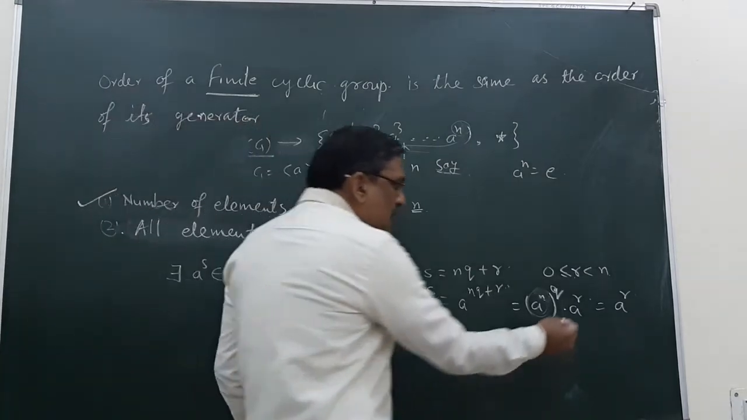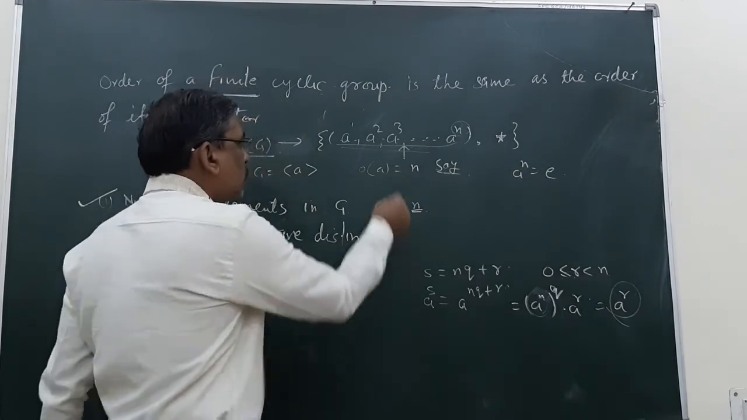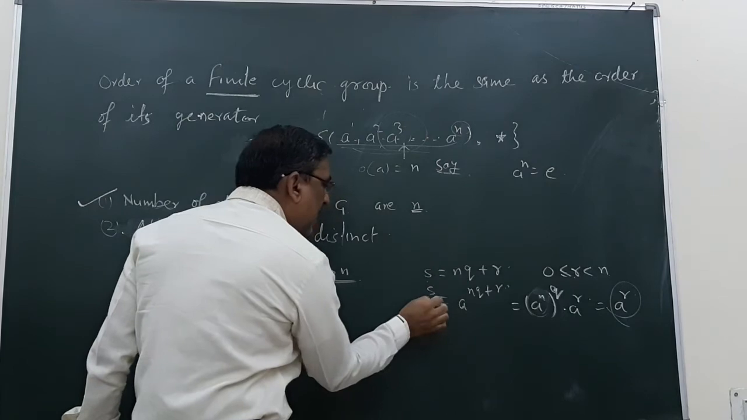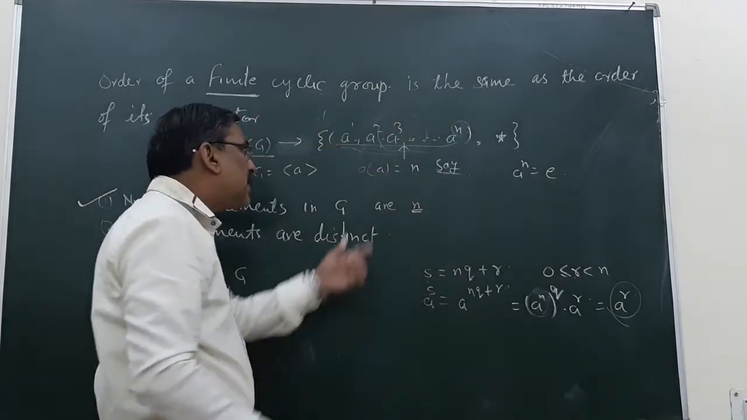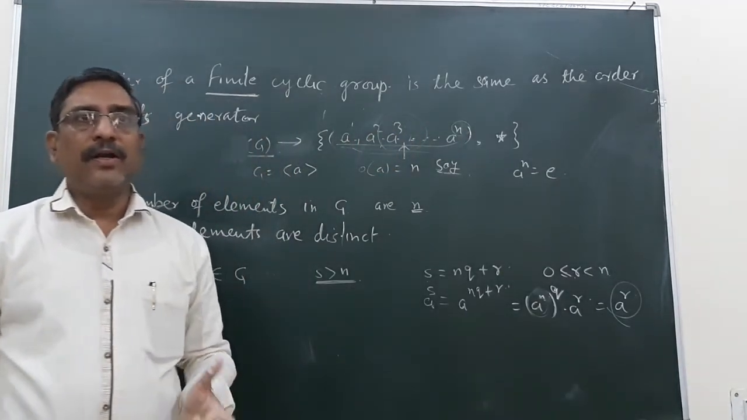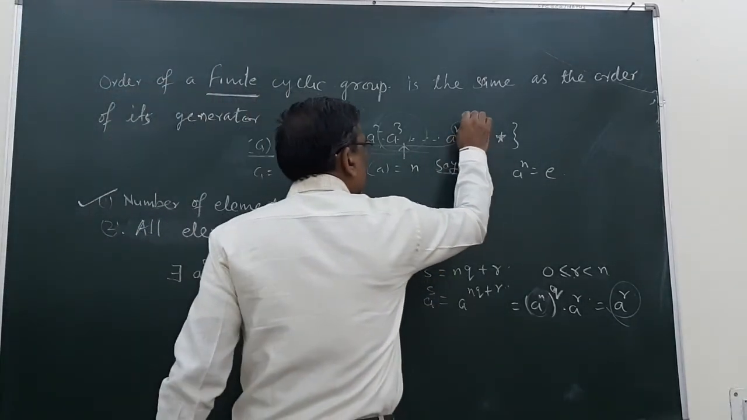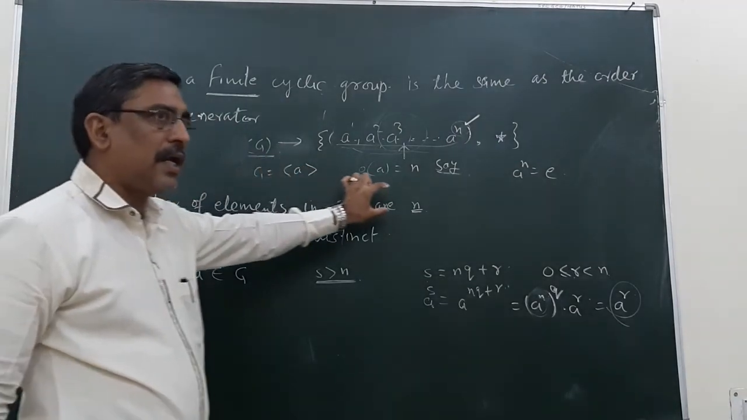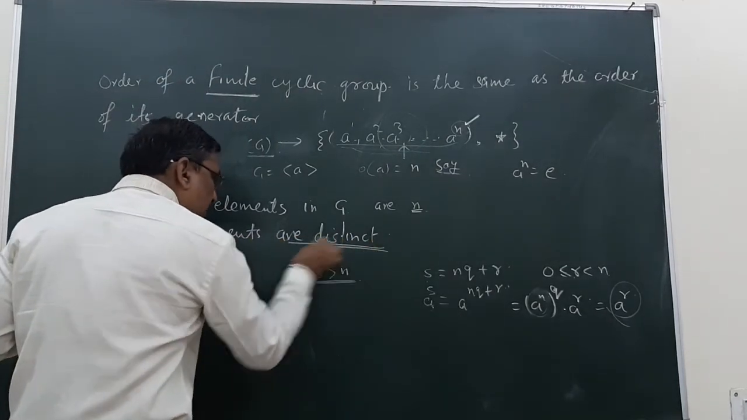Since r is less than n, any element a^s is nothing but one of the elements in between these. There is an element in between these, so no element has a different power other than these. So one thing, the number of elements in G are n and only n. Now we want to prove that all the elements are distinct.